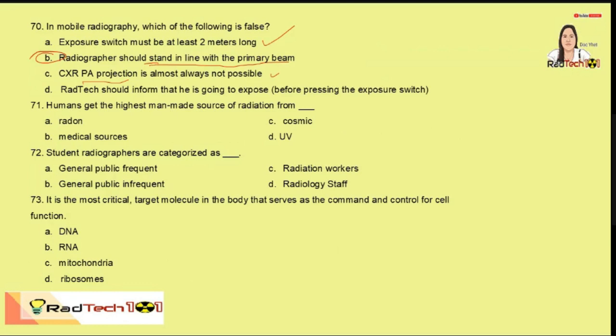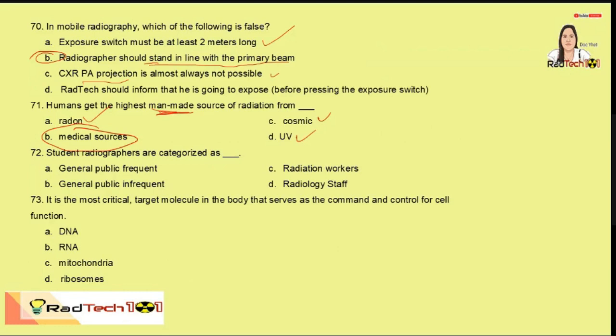Humans get the highest man-made source of radiation from medical sources. So man-made ha, pag natural, so radon of course. And also, if you are not familiar with the question, so parang i-group mo sila. So radon, cosmic, and UV. So lahat sila natural source of radiation.